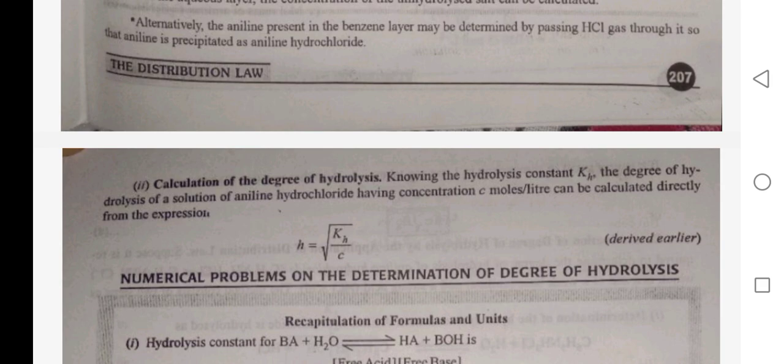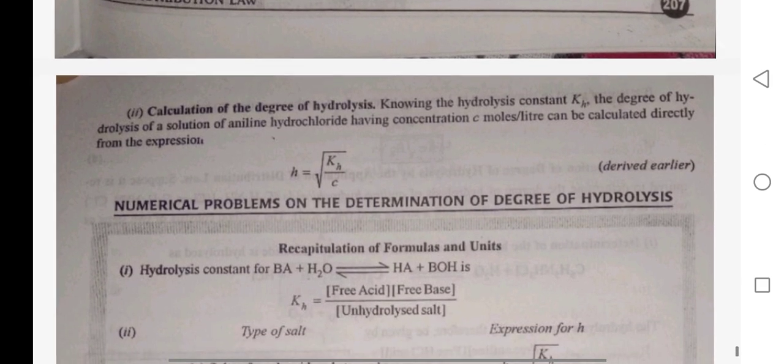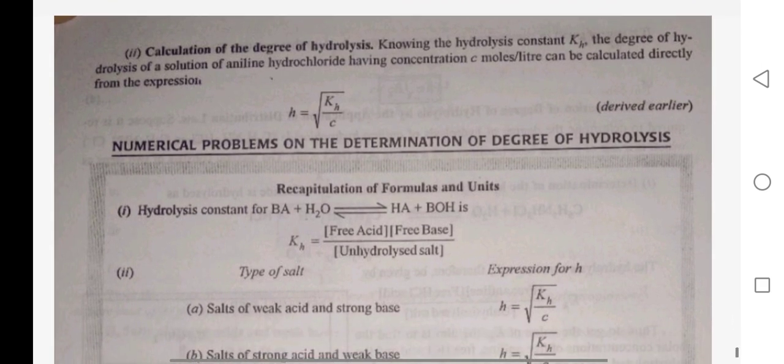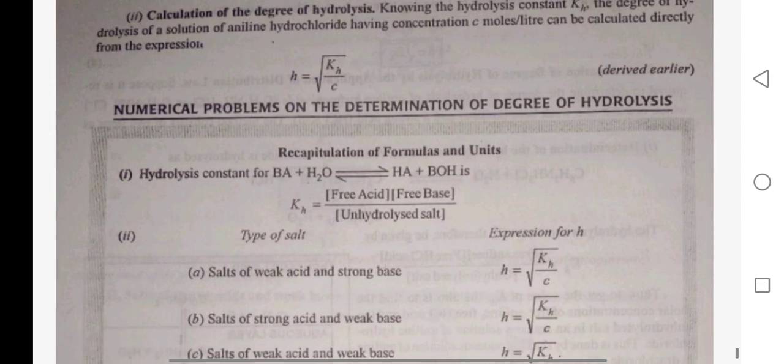Calculation of the degree of hydrolysis. Knowing the hydrolysis constant Kh, the degree of hydrolysis of solutions of aniline hydrochloride having concentration C moles per liter can be calculated directly from the expression h is equal to root Kh upon C.